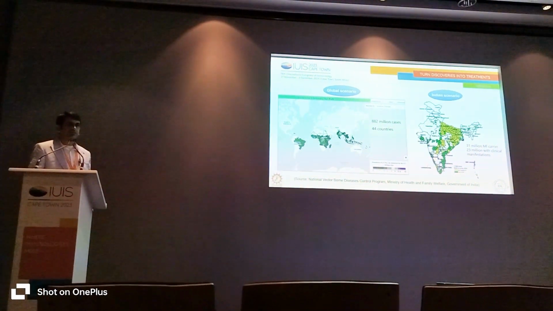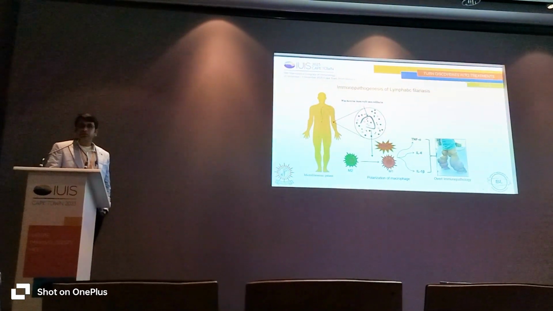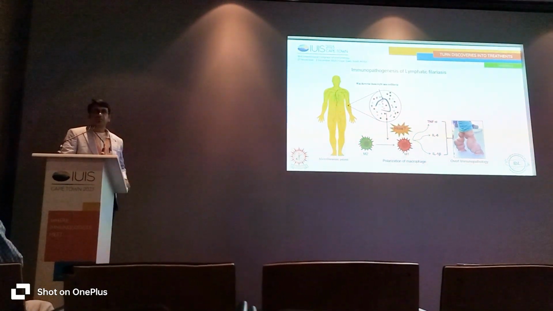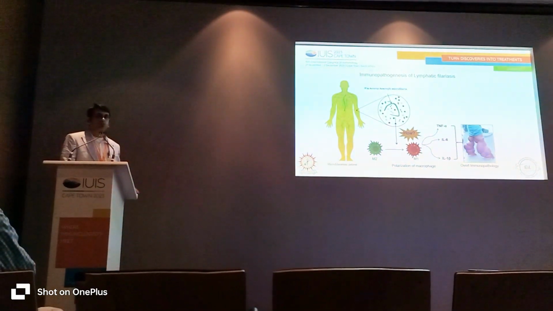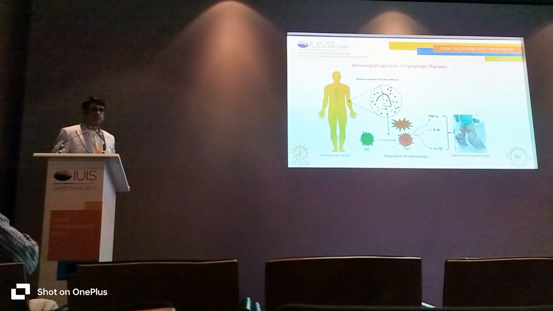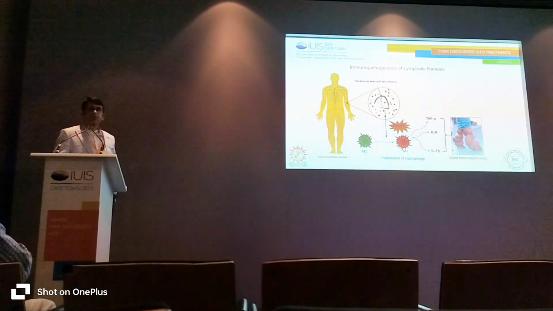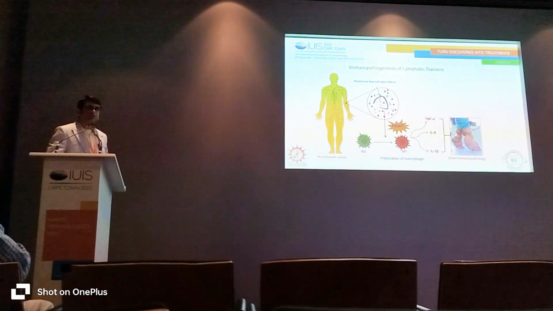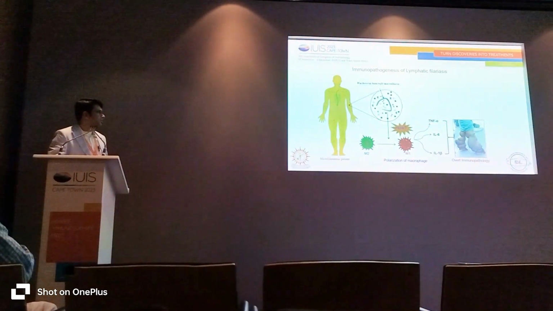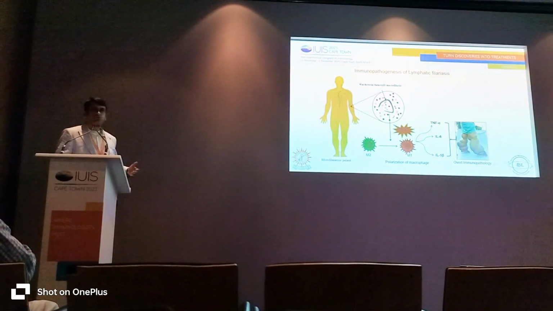of lymphatic filariasis. The immunology of this particular parasitic disease is very complex, but I am interested in the host-parasite interaction. That means after entry of the parasite inside the human body, this parasite interacts with a number of immune cells. Out of these, macrophages are the key player. So when the parasitic antigens present on the surface of the parasite interact with the macrophages, macrophages change their phenotypes from M2 to M1.